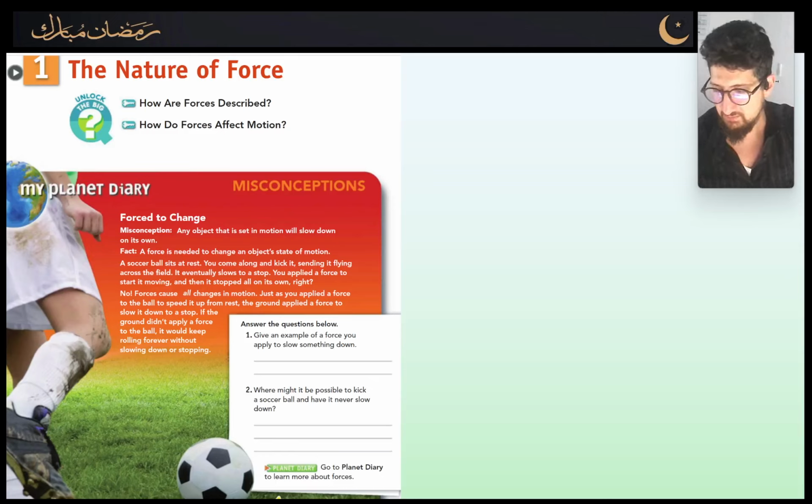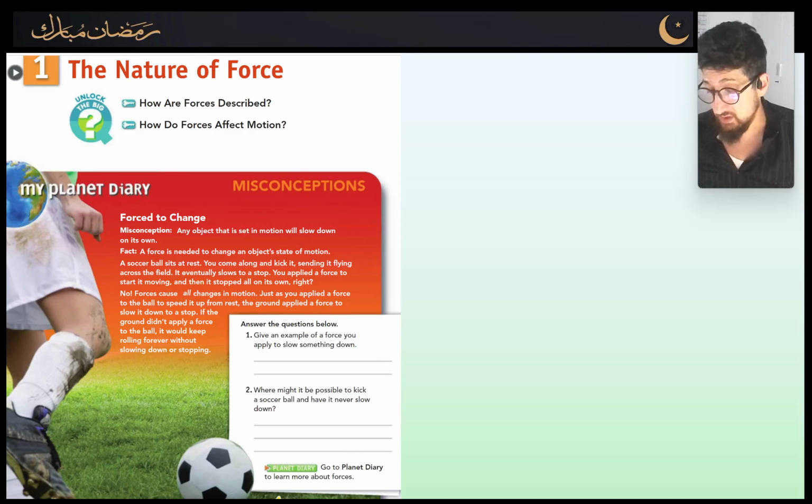Welcome back for another session, and this time we are talking about forces. Okay, so this is Unit 2, Lesson 1. We're talking about forces, and in this lesson we're going to describe what forces are, and we're also going to find out how forces affect motion. Okay, so let's have a go.